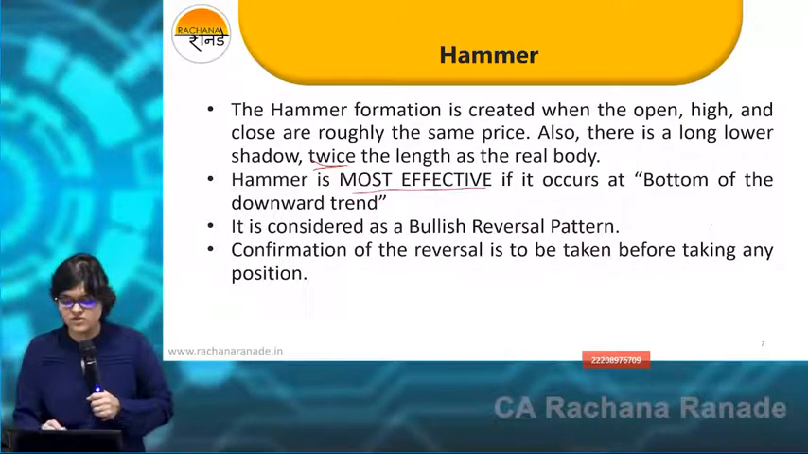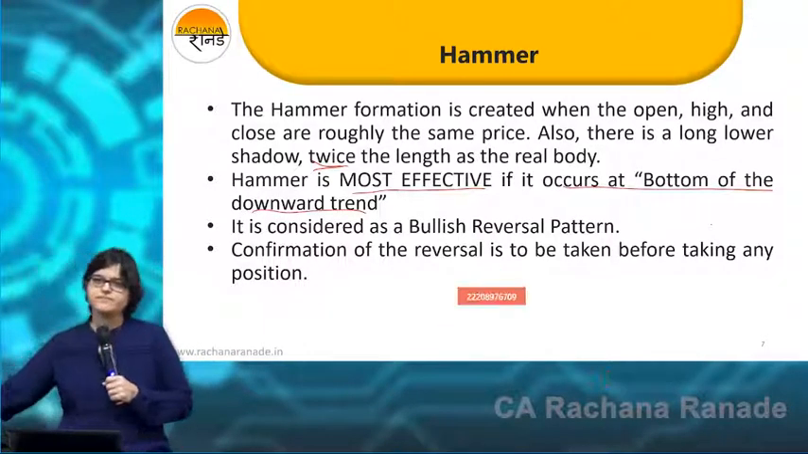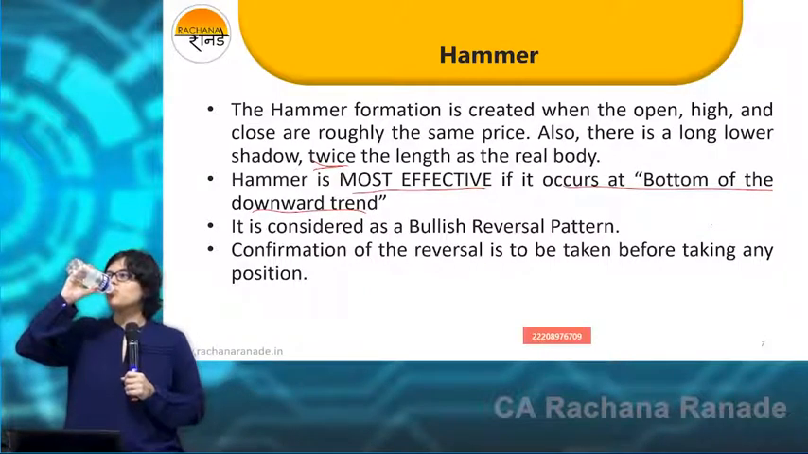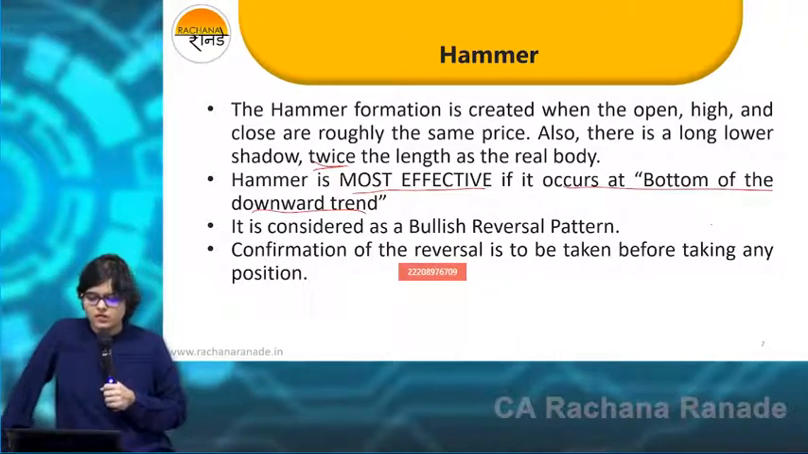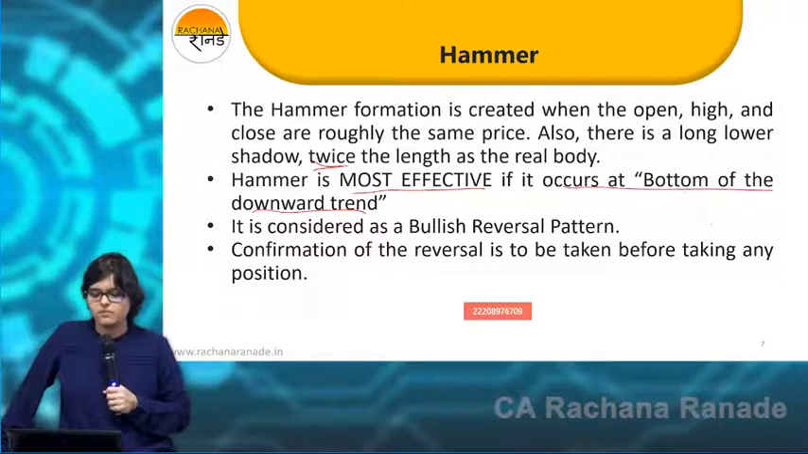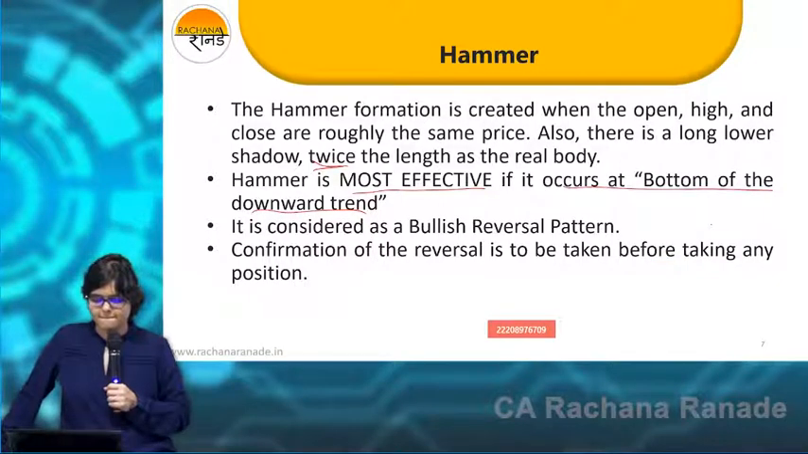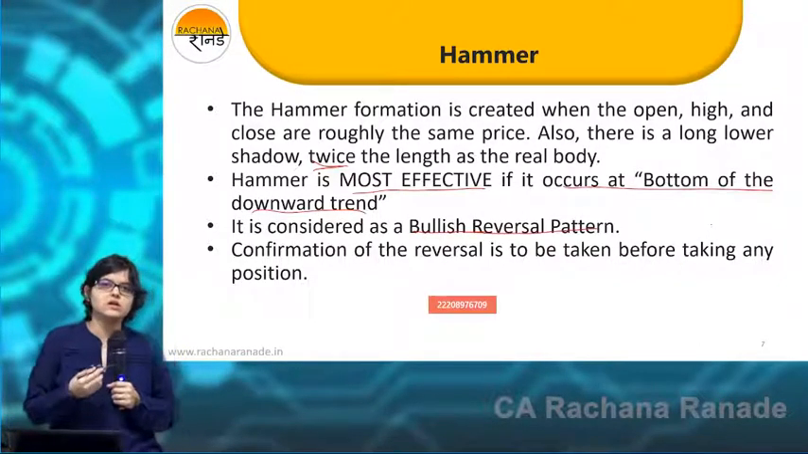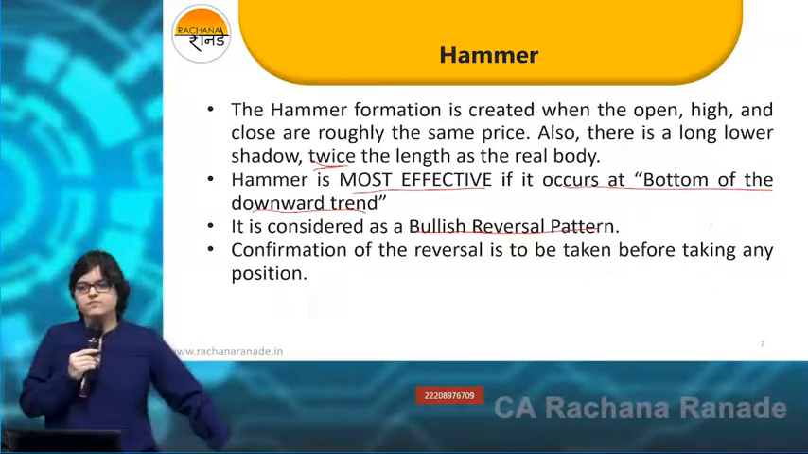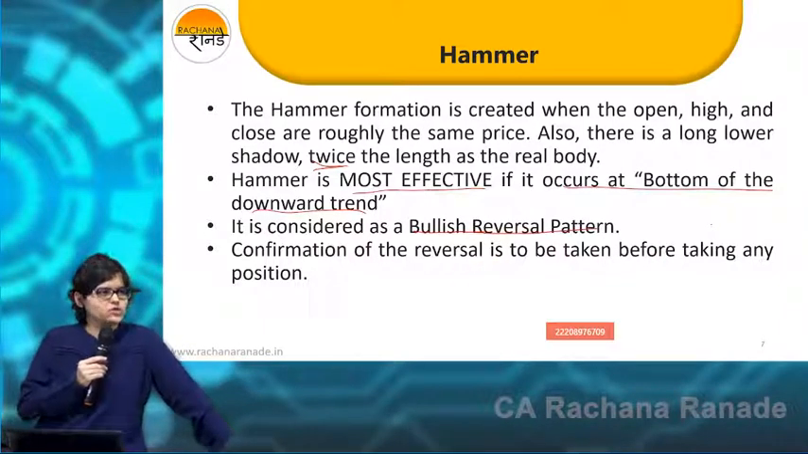Next one: a hammer is most effective if it occurs at the bottom of a downward trend. Write down the next point. Most effective if it occurs at the bottom of the downward trend. And it is considered as a bullish reversal pattern. It is going to show you a good reversal after this.